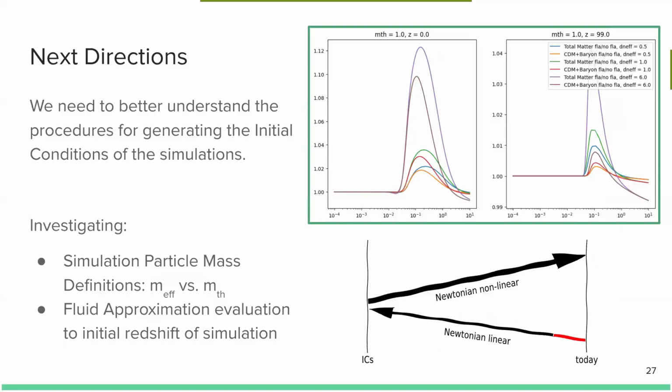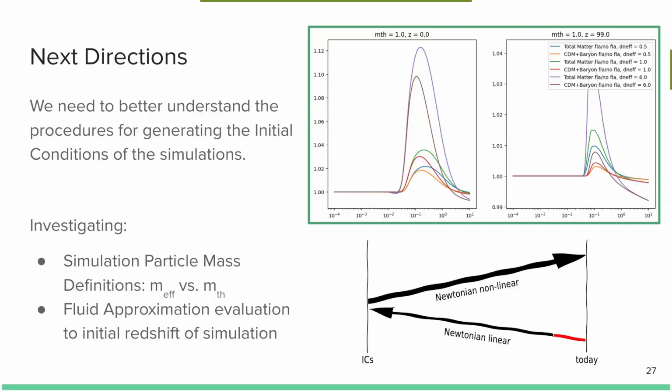One such direction is investigating the actual definition of the particle masses in the simulations. Are we using M effective or are we using M thermal? Another is the actual fluid approximation, not of the REPS code, but of the Boltzmann evaluations in CLASS. CLASS has this wonderful suite of approximations one can turn on and off, one being the fluid approximation for neutrinos.